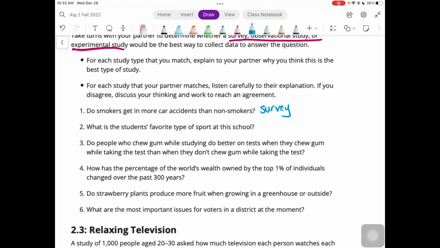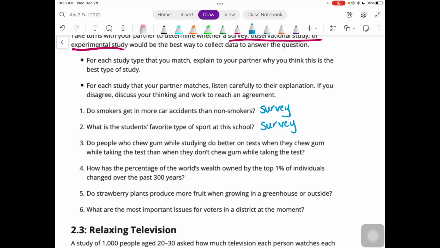What is the students' favorite type of sport at this school? Again, you can't do an experiment because that doesn't even make sense. And then an observational study wouldn't really make sense either. So the only way to actually collect the data about their preferences is to ask them directly. So that would also be a survey.